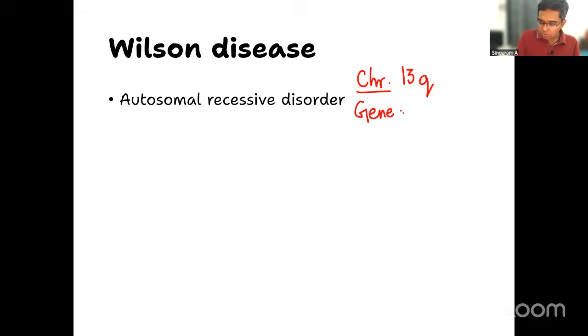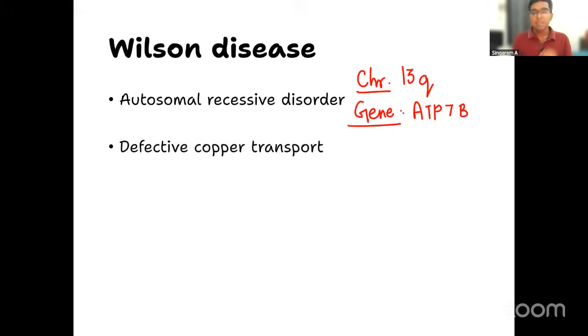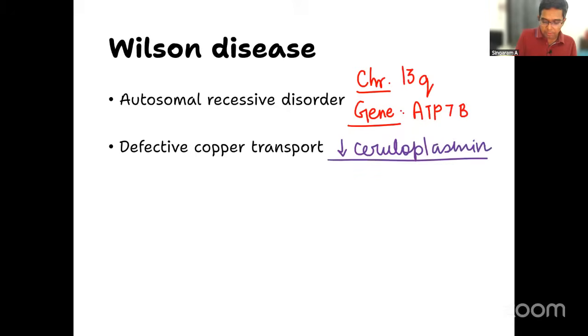You should also know the name of the gene affected in this condition. Most of you know about that. Quickly tell me the name of the gene. ATP7B gene is the affected gene in Wilson disease. The main problem, as we were discussing, is defective copper transport, leading to decreased ceruloplasmin as well as increased copper inside the body. This is the basic problem in Wilson disease.